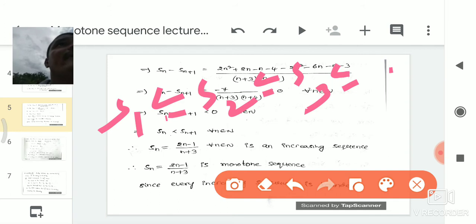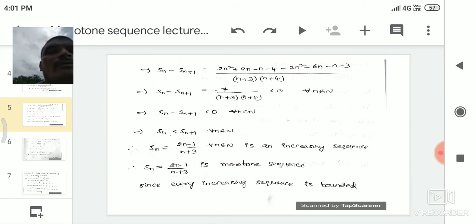And also we have a theorem that every increasing sequence is bounded. Bounded means it has a lower bound and also an upper bound. So by the condition of an increasing sequence, S1 is the lower bound. Here we have to find the upper bound of the given sequence. If the upper bound exists, then the sequence is bounded. Okay, here we find the upper bound.